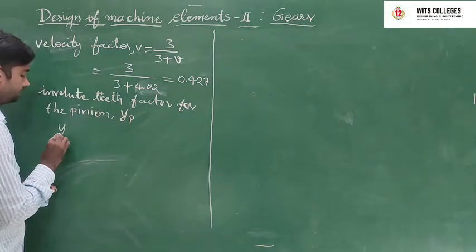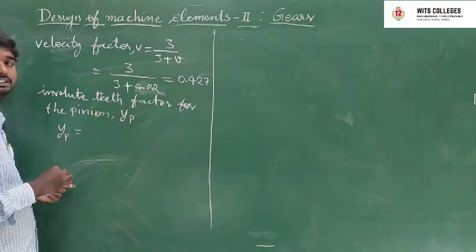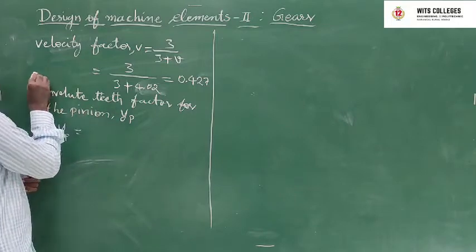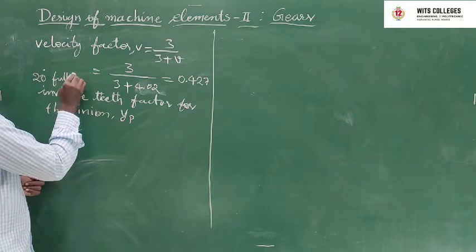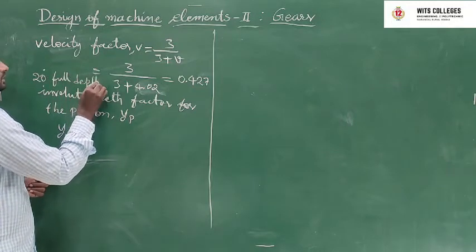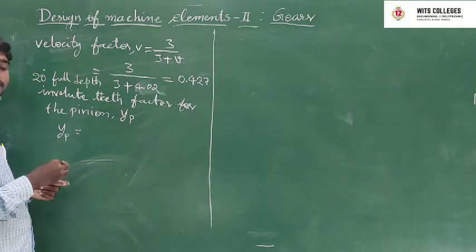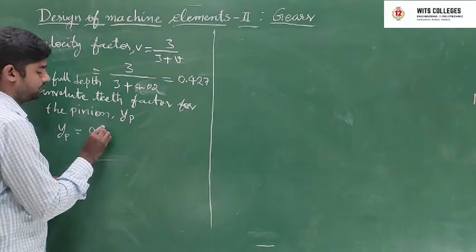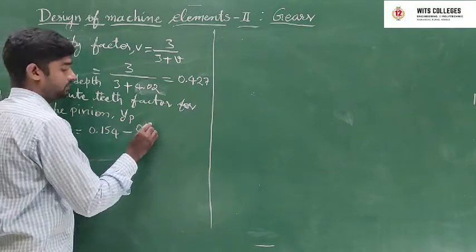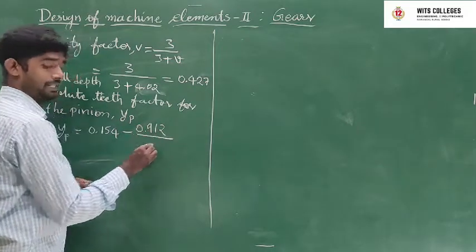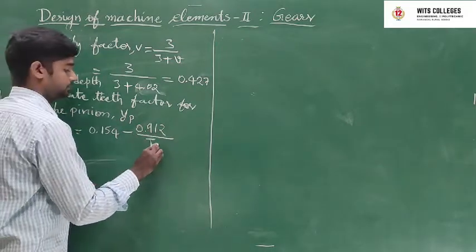For 20 degree full depth, YP is equal to 0.154 minus 0.912 by TP.